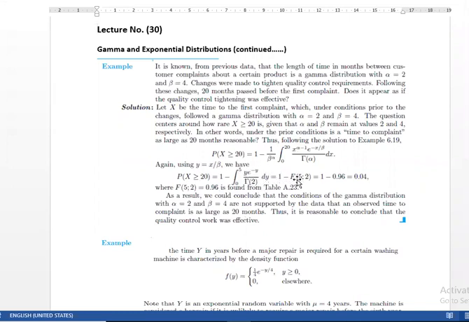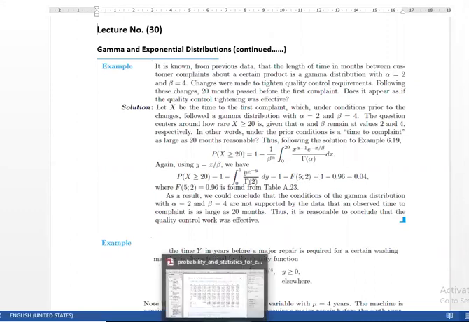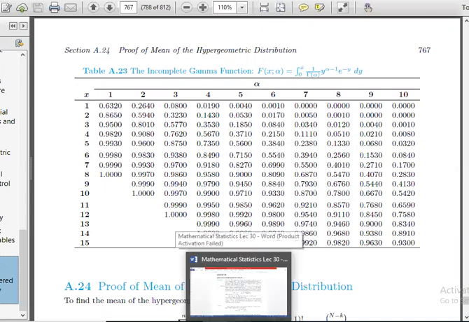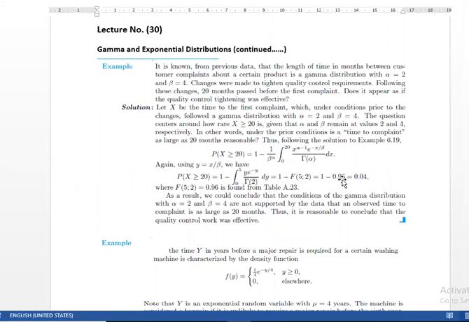So 1 minus, and this can be calculated from the table value. F of 5, 2. This is the value of x, and this is the parameter value alpha. Putting in these values, 5 and 2, we obtain x equal to 5 and the tabulated value is 0.966. So we will use this probability value, 0.9660. This is the value which we have obtained.